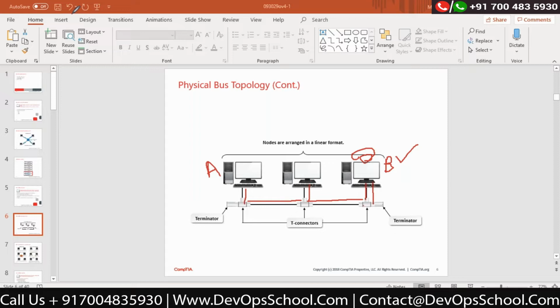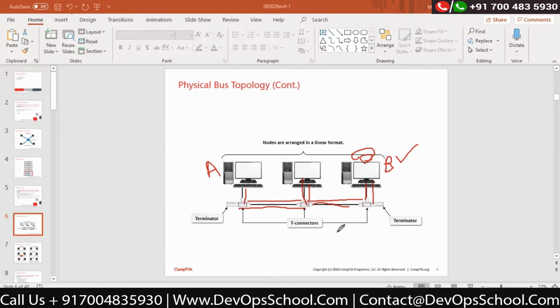Once again he will send the data to the middle computer. He will once again take it, process it, and say, oh, this is not made for me, let's move forward.